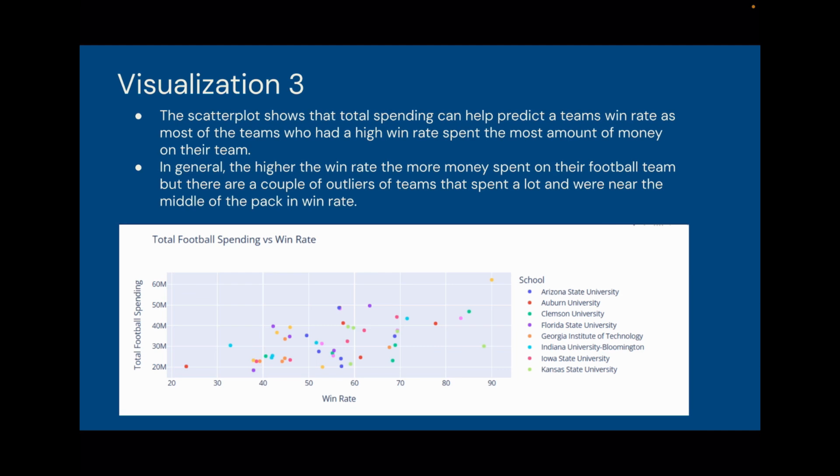And the scatter plot shows that the total spending can help to predict a team's win rate, as most of the teams who had a high win rate spent the most amount of money on their team. In general, the higher the win rate, the more money spent on their football team, but there are a couple of outliers of teams that spend a lot and were near the middle of the pack in win rate.